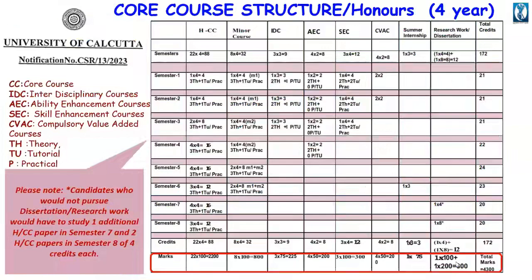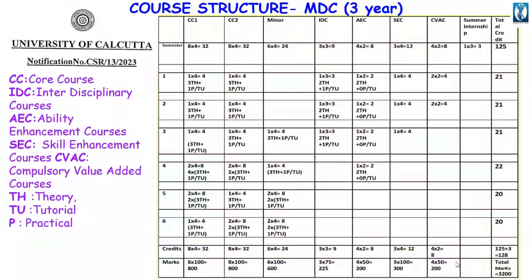Now look at the core course of MDC or multidisciplinary course, that is the 3-year course. In the 3-year course you have to take 2 core courses and 1 minor course, CC1, CC2 and minor, and 3 IDC courses. The 3 IDC courses are other than CC1, CC2 and minor courses. 1 AEC based on the language and 1 SEC subject.